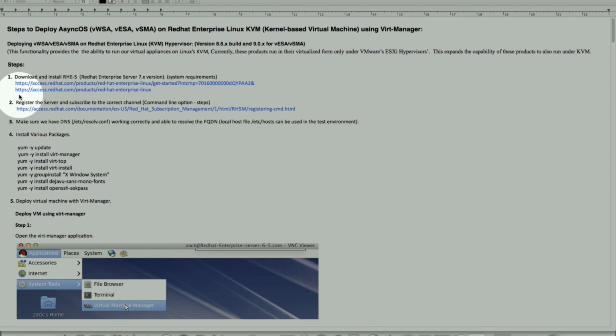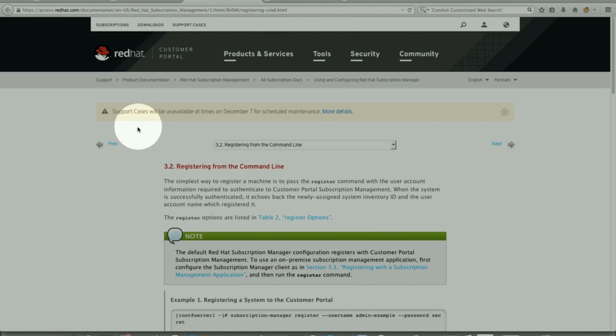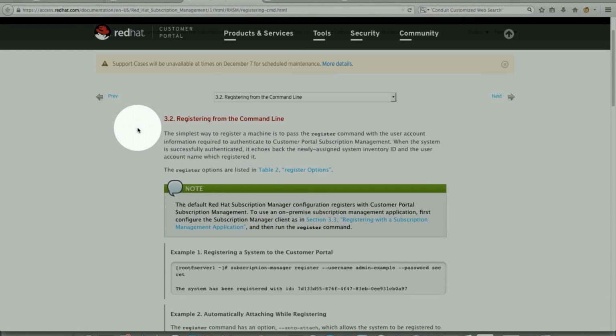Once the server is installed, it is required to register with the Red Hat backend, and it can be done through the command line or also through the GUI Subscription Manager, and that will be the third tab. So here are the options for the registration process.